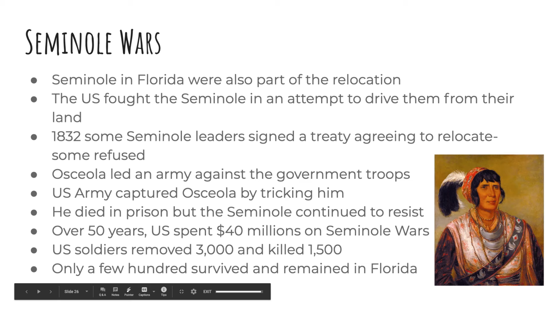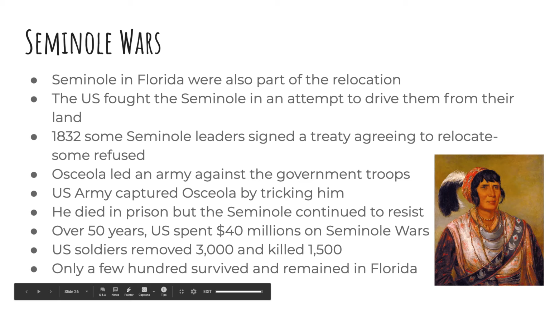And one of the leaders, named Osceola, led an army against the government troops. Unfortunately, the U.S. Army captured Osceola because they tricked him, saying that they were there for a peaceful agreement, but it wasn't true. So they captured him, and he died in prison. But the Seminoles continued to resist, and they fought over 50 years against the U.S. Army, trying to keep their land and keep their people in their land.